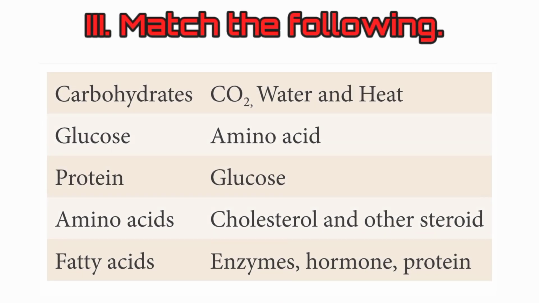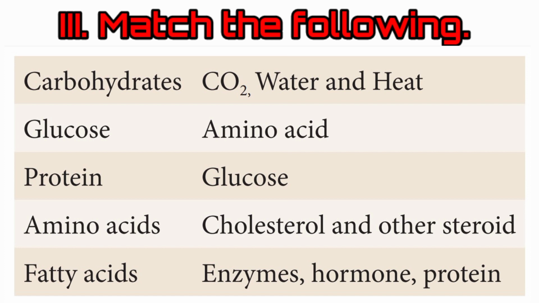Match the following. Column 1 and 2 are given. In column 1, carbohydrates, glucose, protein, amino acids, fatty acids are given. In column 2, answers are shuffled. We have to match it correctly. Carbohydrates, glucose. Glucose, carbon dioxide, water and heat.